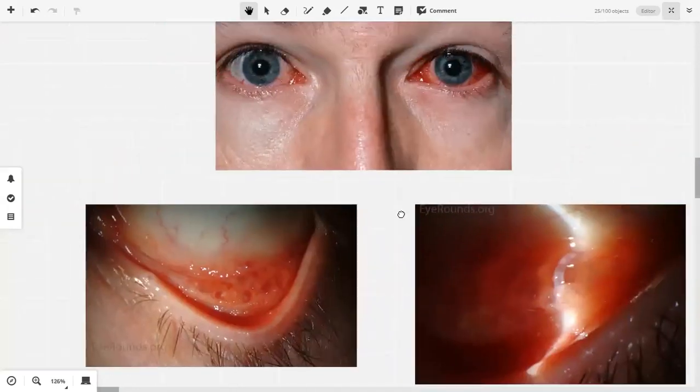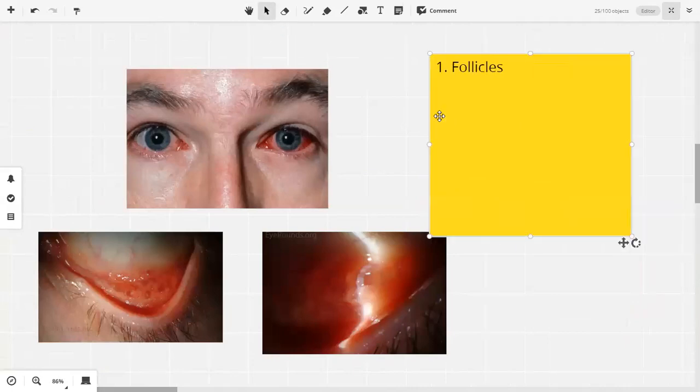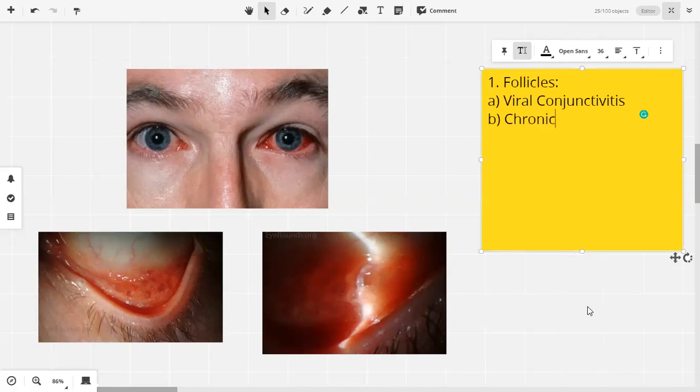Follicles किस disease में होते हैं? Does anybody know? Follicles are an important finding, an important sign in conjunctivitis. Why? Number 1, because follicles are present in viral conjunctivitis. Secondly, they are present in chronic conjunctivitis.